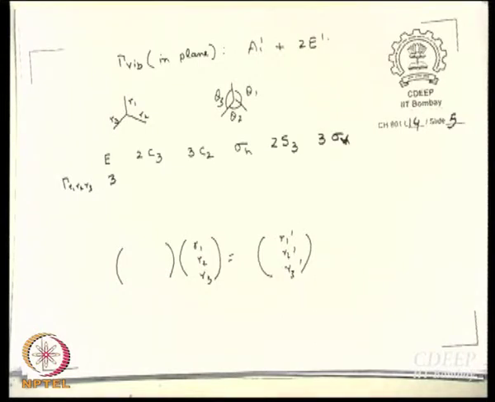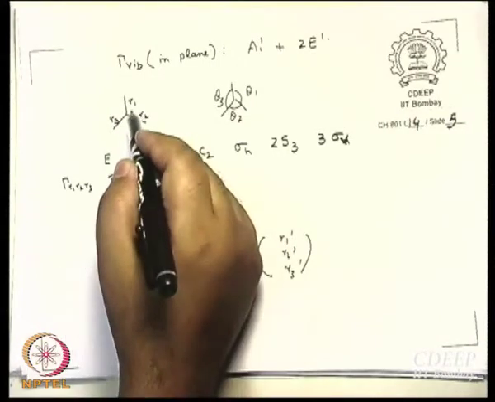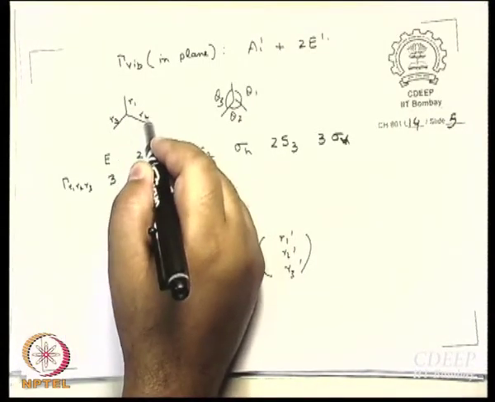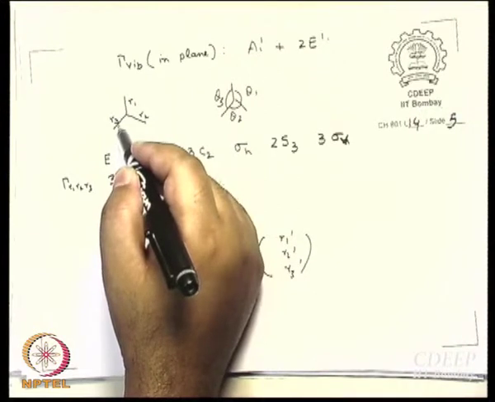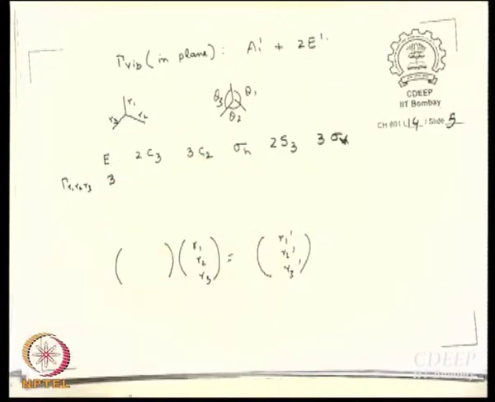What will be the character of C3? What happens when you apply C3? R1 becomes R2, R2 becomes R3, R3 becomes R1. Okay. So, what is R1 dashed? R1 dashed is R2, isn't it?